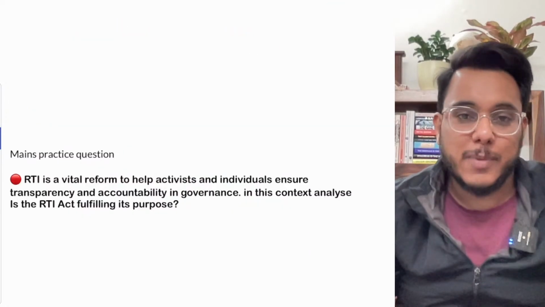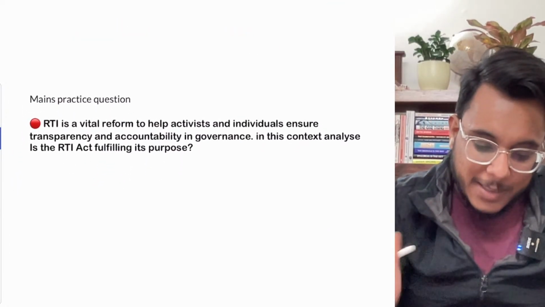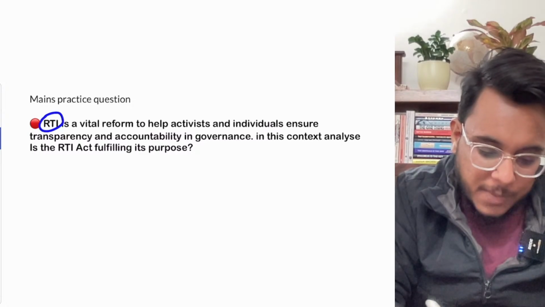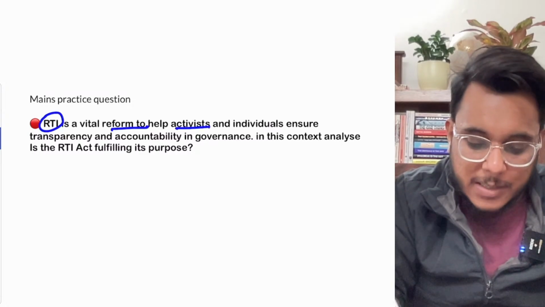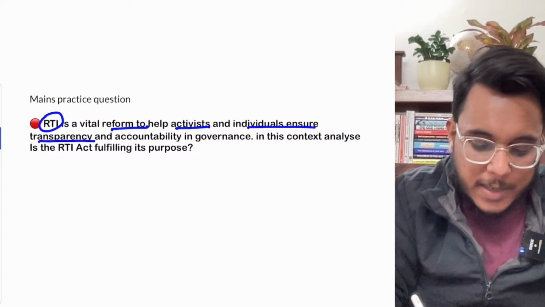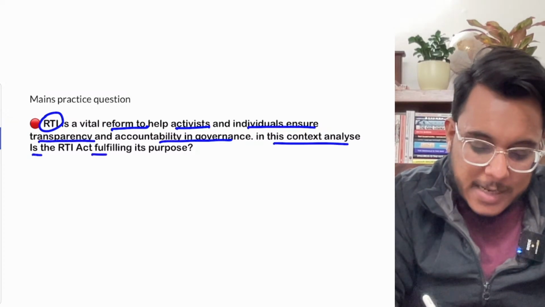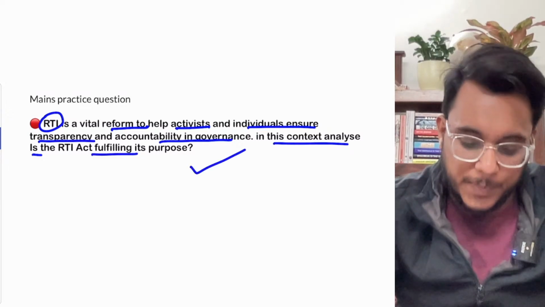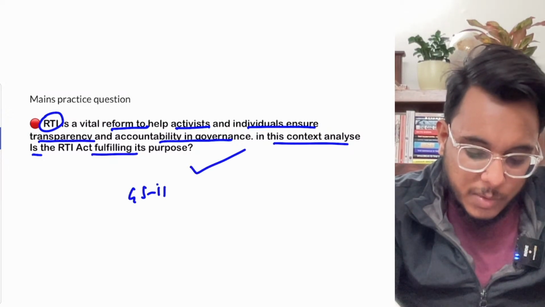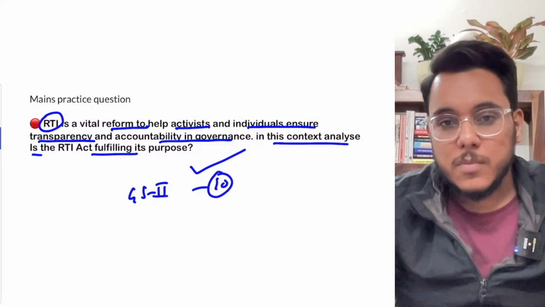And now let's take the mains practice question for today. The mains practice question says: RTI is a vital reform to help activists and individuals ensure transparency and accountability in governance. In this context, analyze: is the RTI Act fulfilling its purpose? Okay, so this will be a GS paper 2, 10 marker question.